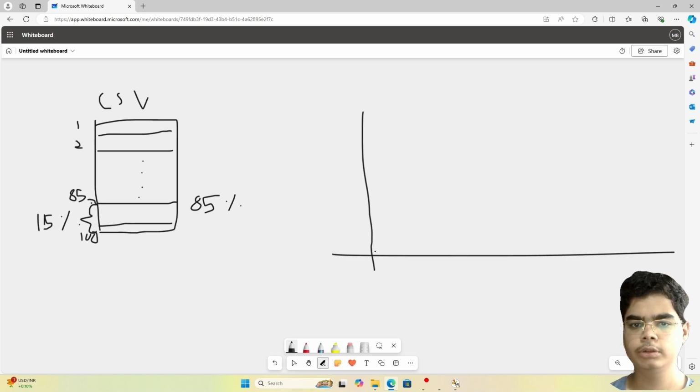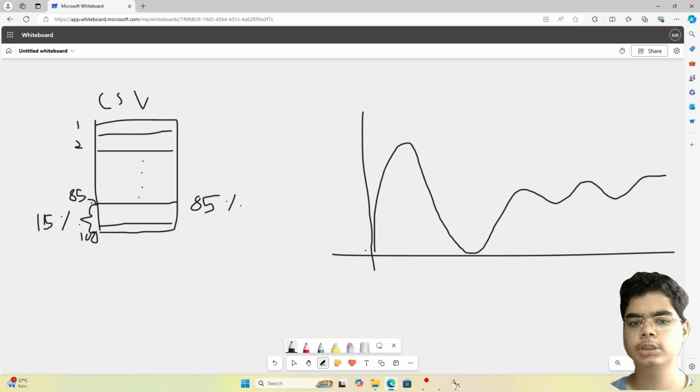This is our graph. Let's say this is the highest point, and this is the lowest point of the closing price of BTC. So this is the graph of closing prices of BTC, which is what we are trying to predict.